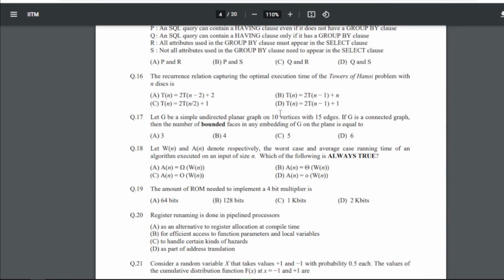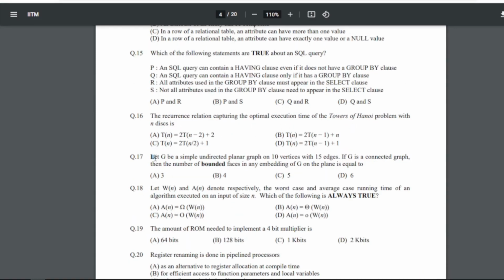Now 16 is the recurrence relation capturing the optimal execution time of the Tower of Hanoi problem with n discs is what? So for 16 our answer will be D, that is T(n) equals 2T(n-1) plus 1, right? So this will be the T(n) for the Tower of Hanoi problem with n discs. 17 is let G be a simple undirected planar graph on 10 vertices with 15 edges. If G is a connected graph, then the number of bounded faces in any embedding of G on the plane is equal to what? So for 17 if you solve this you will get the answer as 6, right?